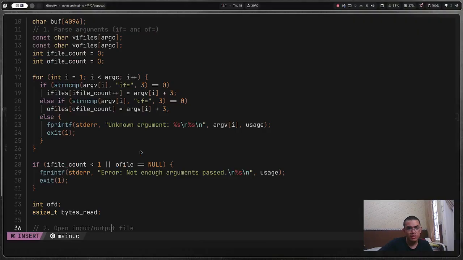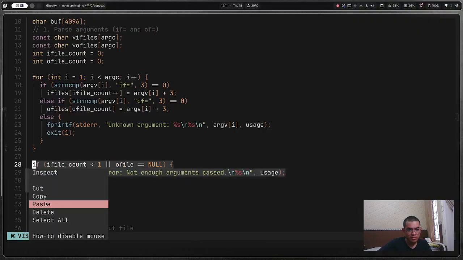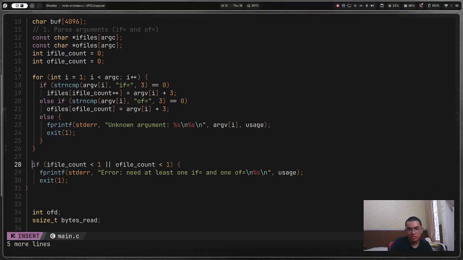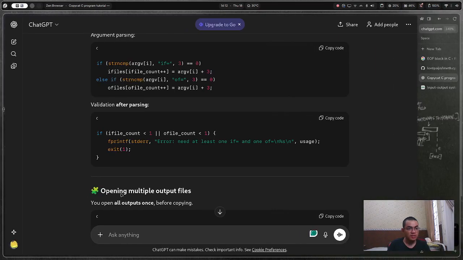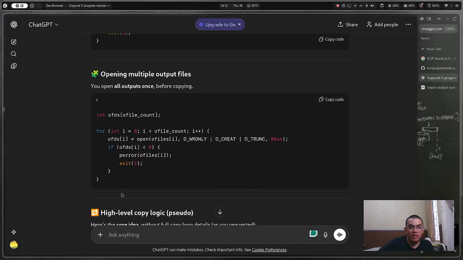Where is it? Paste. And I need at least N1 OF. Yes, that's all I need. Okay. Opening multiple output files. So int OFDs, all file count. You open all outputs once before copying.